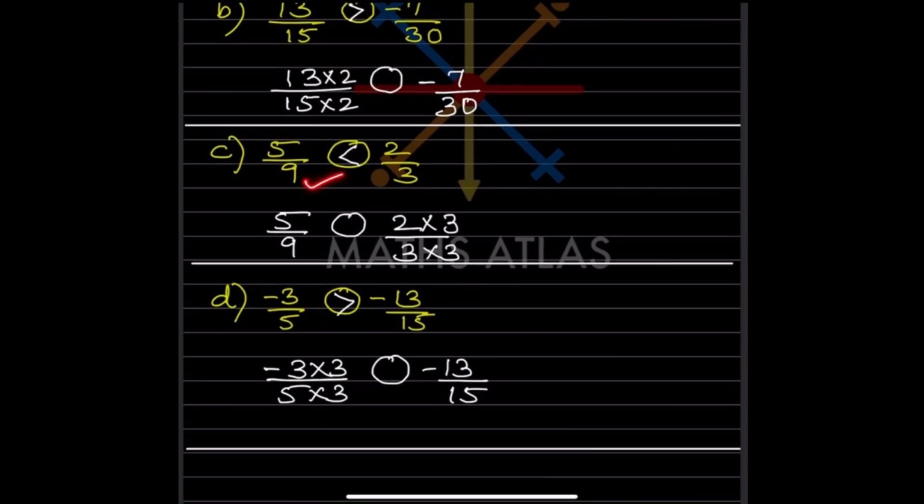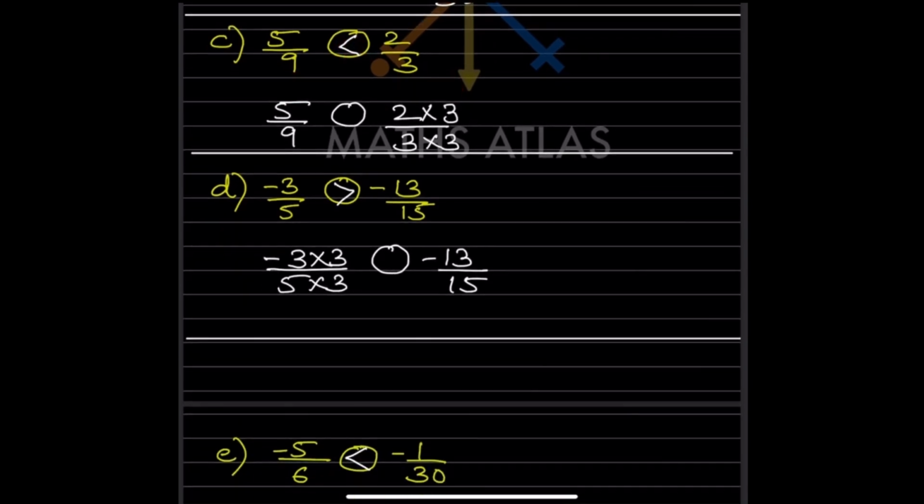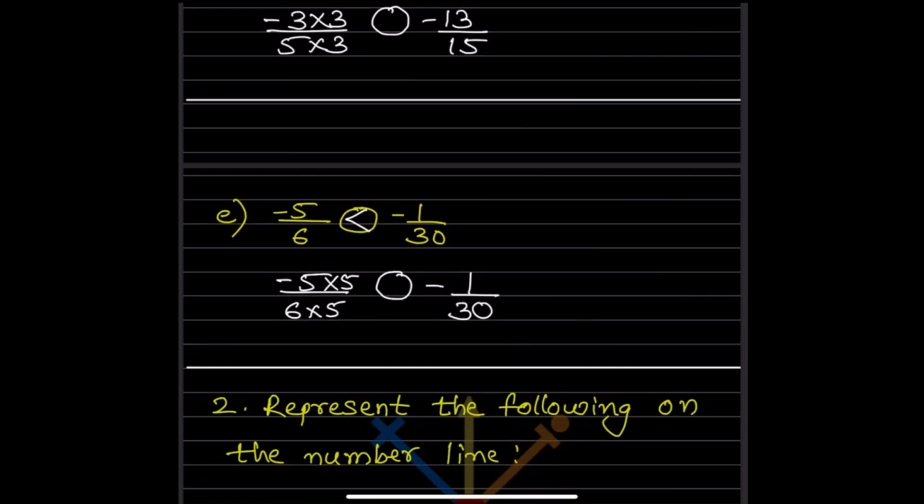Now look here. The denominators are different, so we have to make them equal. The denominator will be 9. So multiply by 3, multiply by 3. This is going to be 6, and this is going to be 5. So definitely 6 will be bigger. Now here again you can see the denominators are different. So this will be multiplied by 3. So minus 9 and minus 13. Minus 9 is going to be the bigger number. Here the denominators are different. 6 5s are 30. So this is going to be minus 25 and minus 1 by 30. So minus 1 will be a bigger number.